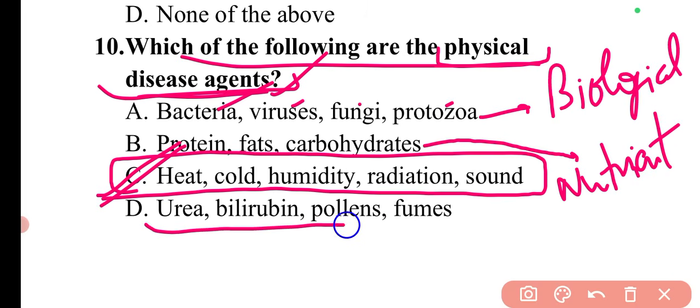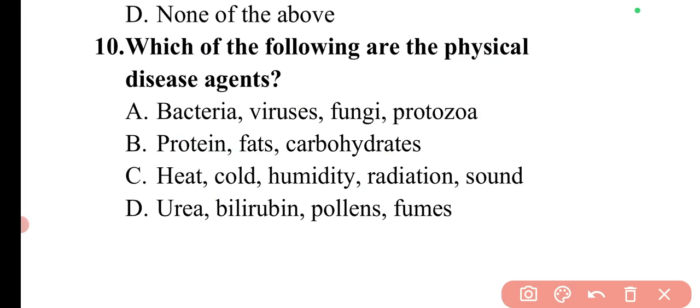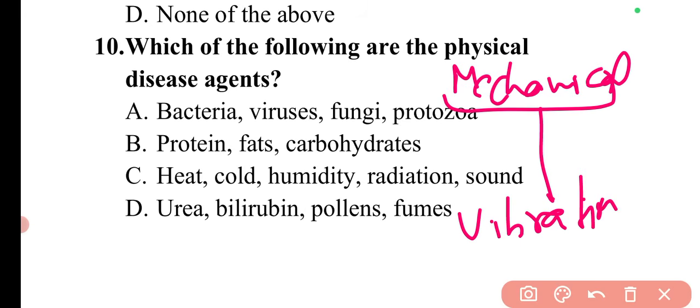Then urea, bilirubin, pollen, fumes, these all come under the chemical agents. Then there are several other categories, for example, mechanical agents. In mechanical agents, there can be examples like vibration and chronic friction.